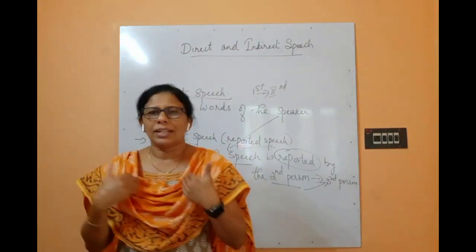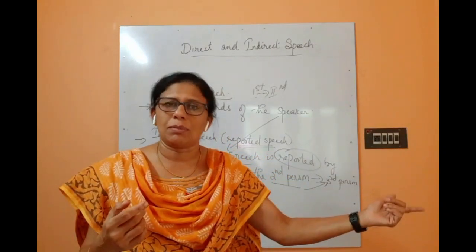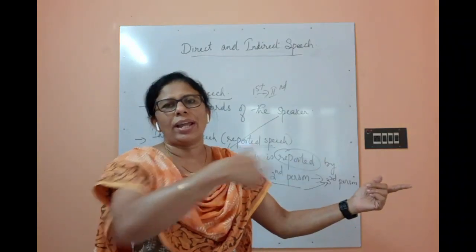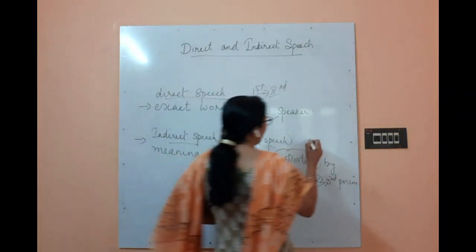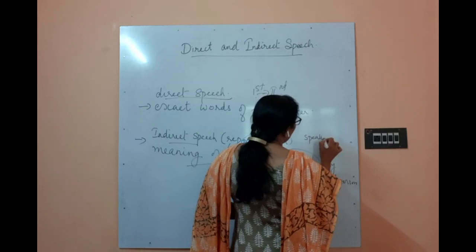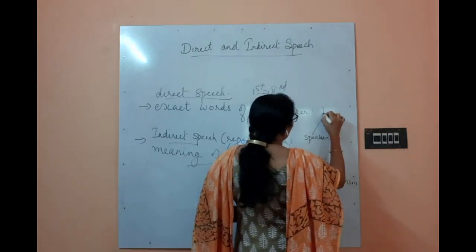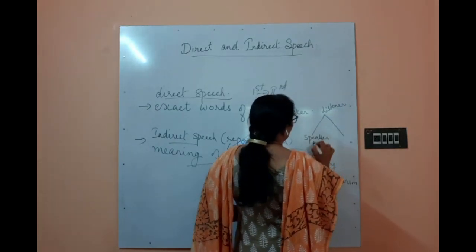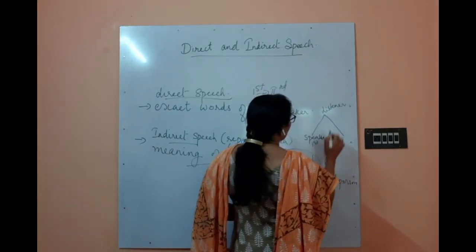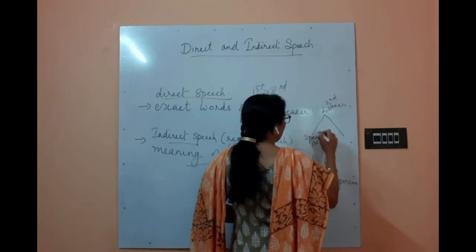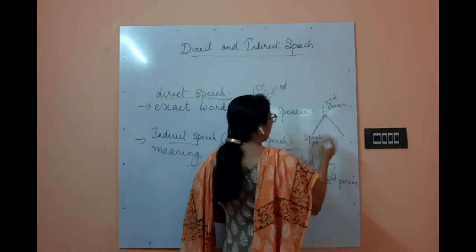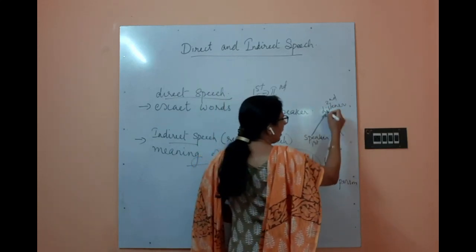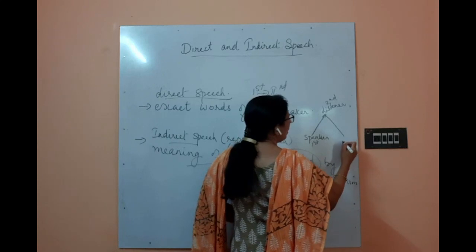So if I tell something to you about another boy, another student in the class, then this triangle-shaped connection will be there. This is the speaker, the first person, telling something to the listener, the second person. These are the exact words told to the listener, and the listener will convey the meaning to the third person.